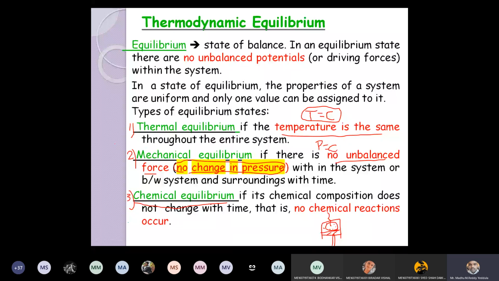So I can say a system is said to be in thermodynamic equilibrium if it follows the 3 types of equilibrium. If I say the system is in thermodynamic equilibrium, it means it is in thermal equilibrium, mechanical equilibrium and chemical equilibrium. Is it clear? Thermal equilibrium means there is no change of temperature with respect to time, mechanical means there is no change of pressure, and chemical means there should not be any chemical reaction within the system, right?